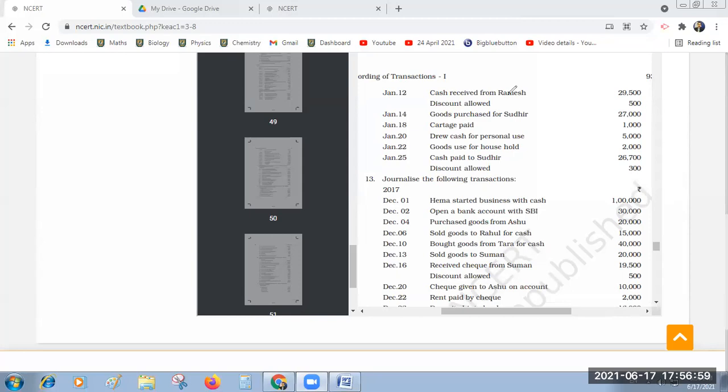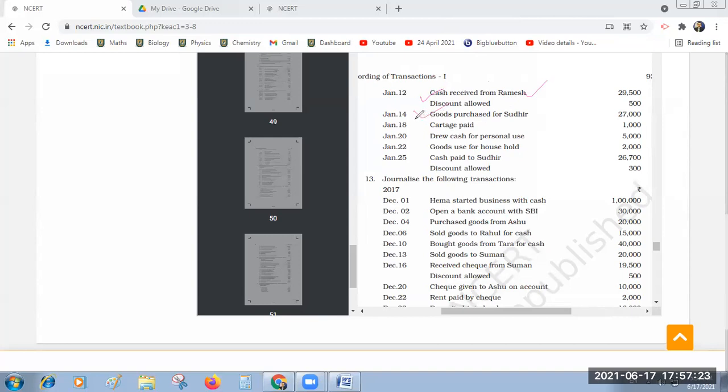Yes, read the journal entries. First one is cash account debtor, discount account debtor to Ramesh account. Okay, very good. Next one. Purchases account to Sudhir's account. Very good. Next.